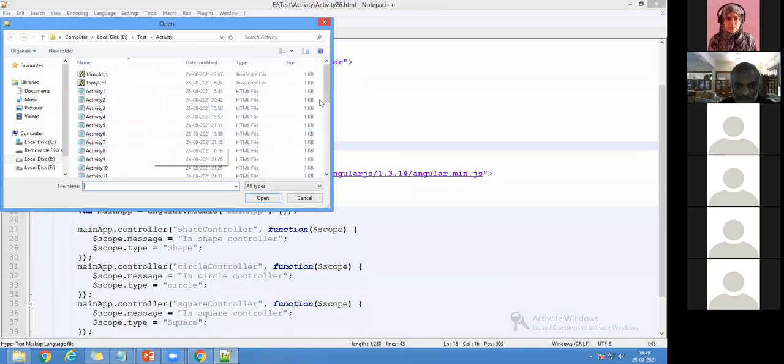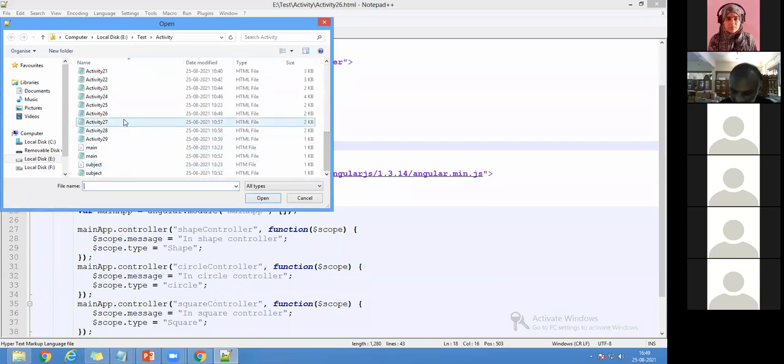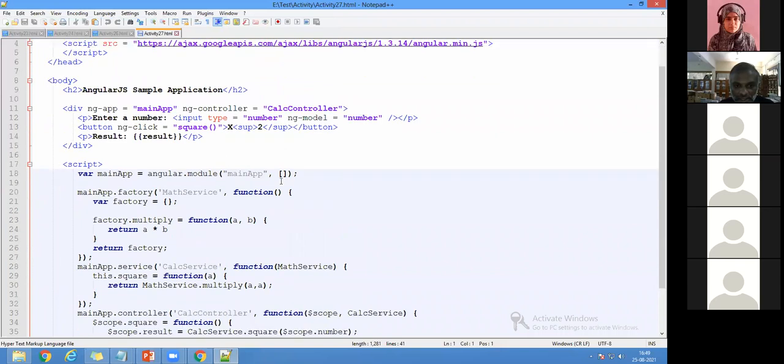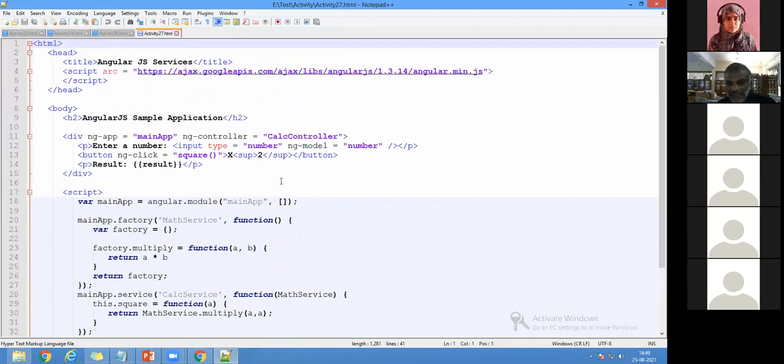I'll come here. It is activity number 27. Here, we are going to do some services. What are you going to do? A service means we are going to get some information and process it. Let me come here. First, I'll go through the description, then we can run the program. Don't worry, I'll finish on time.